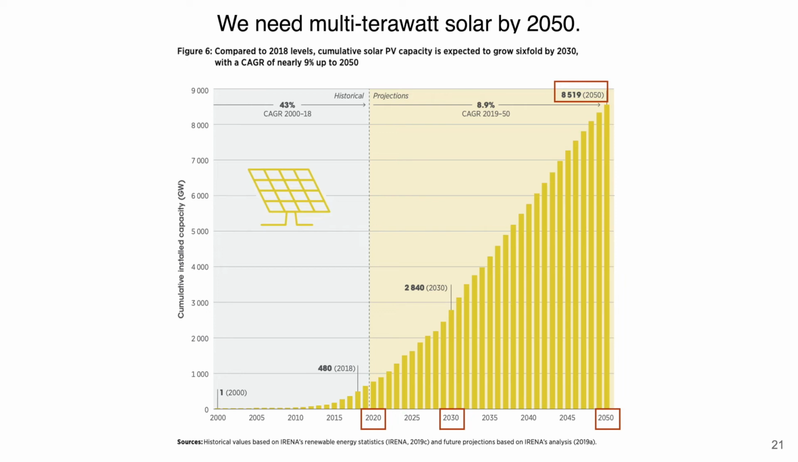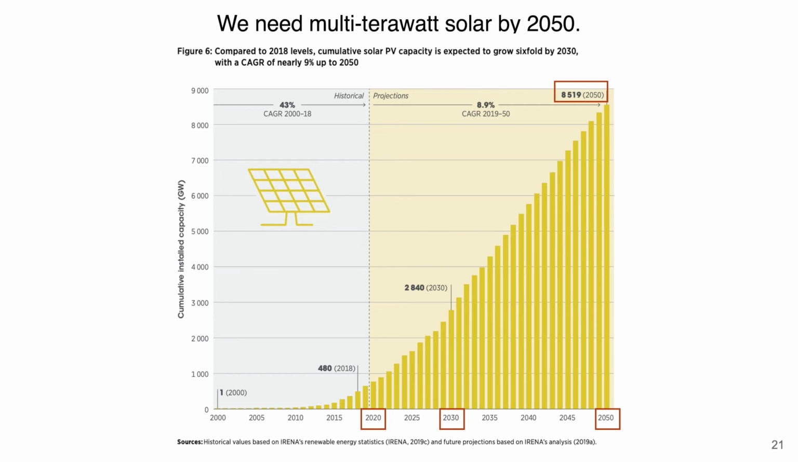Here we see that we can get up to 8.5 terawatts of solar by 2050, which is not enough considering that in previous models it's been 24 to 70 terawatts needed by 2050 to get the net zero emission goal. And so we need to really improve this capacity for the future.